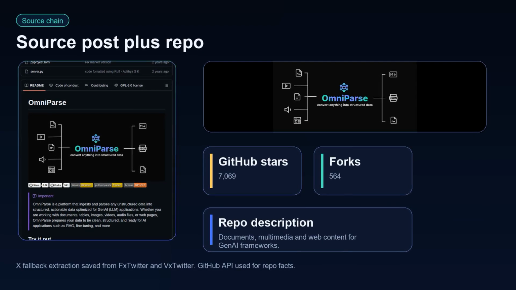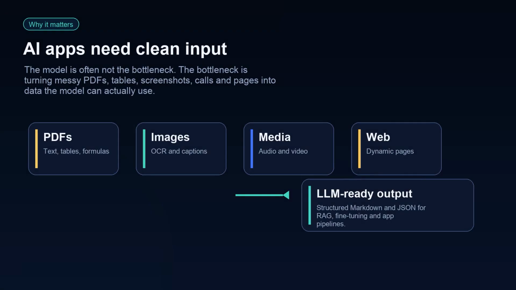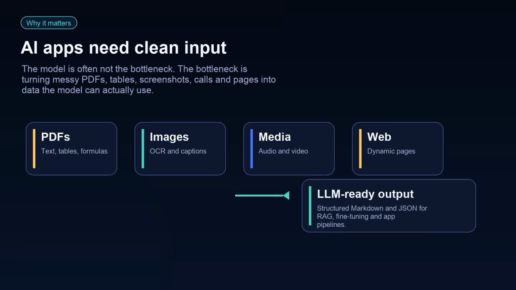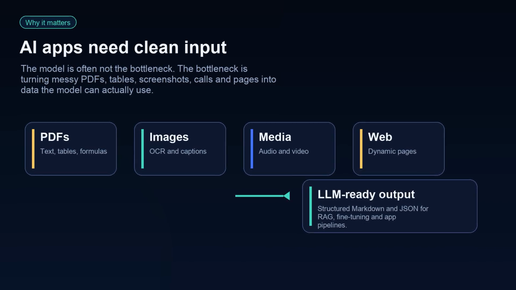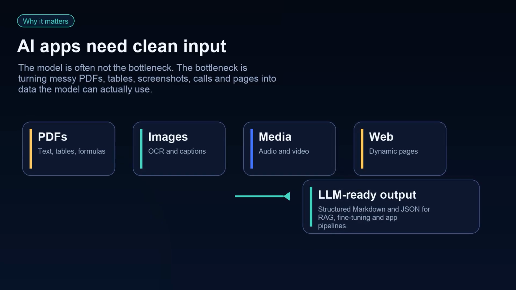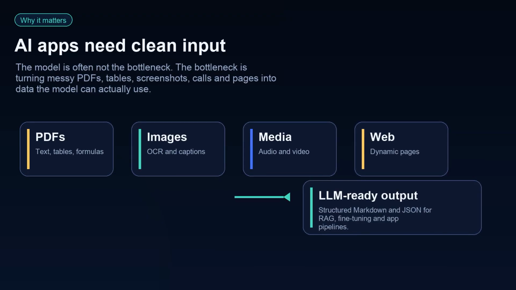The repo has over 7,000 stars and hundreds of forks. This matters because AI apps often fail before the prompt even reaches the model. PDFs, screenshots, recorded calls, tables, and web pages all arrive in different shapes. OmniParse is trying to be the ingestion layer that normalizes that mess.